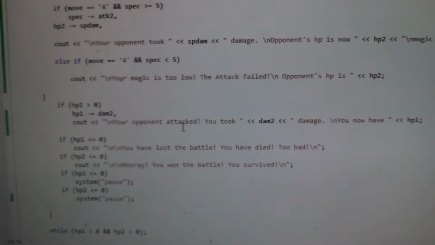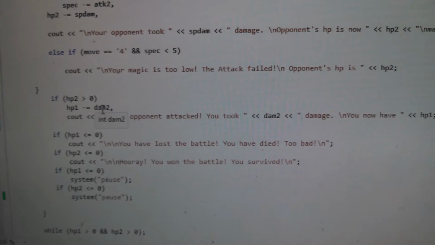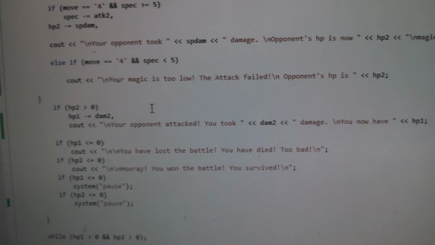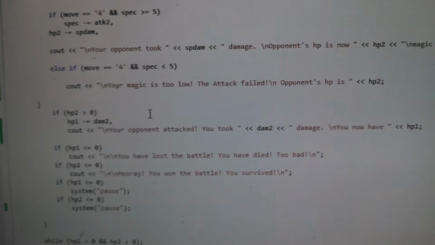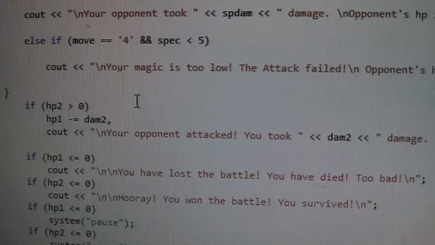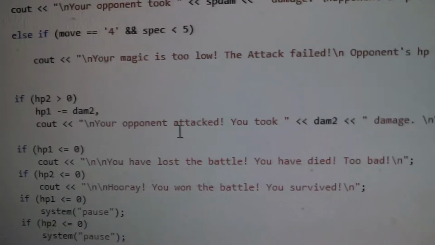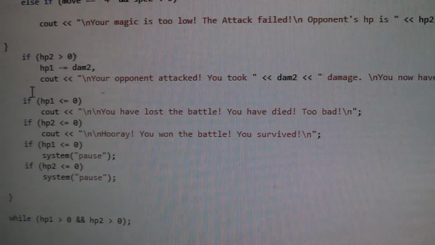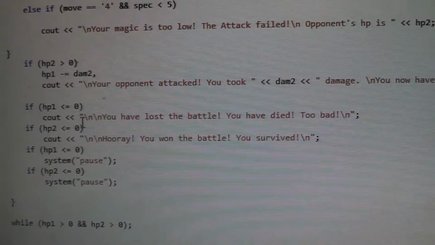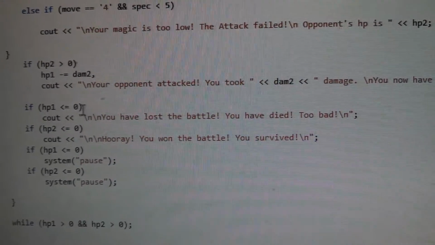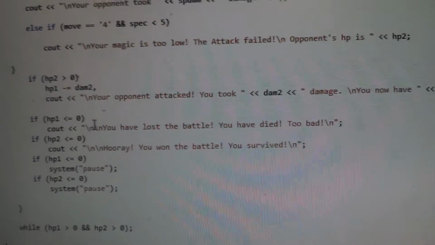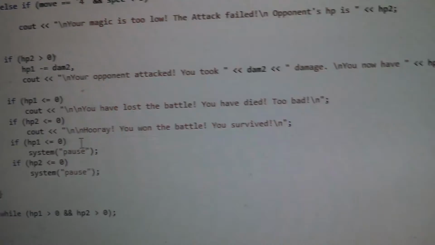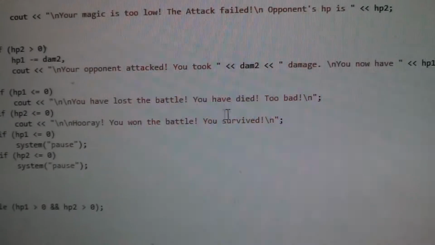And this down here is some of the basics of, well, I haven't really put in any random number generation for the opponent, so for now all it can do is a basic attack. And I know this is a little complex, but if your HP is less than or equal to 0, then you've lost the battle.